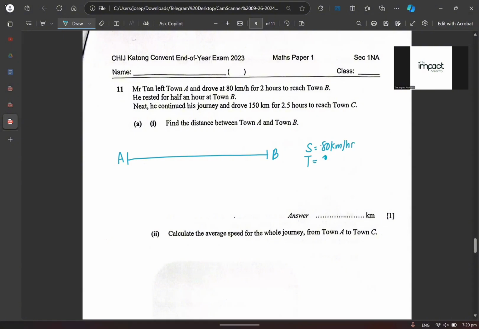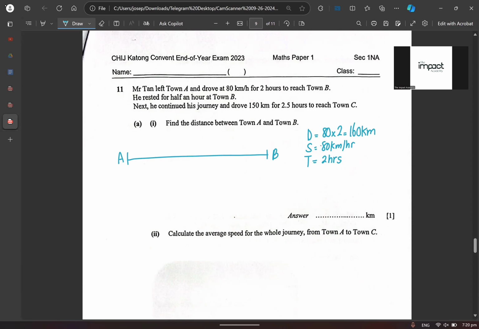My time is actually equals to 2 hours. Agree or disagree? My distance is actually equals to 80 times 2. Am I making sense or not making sense? 160 kilometers. Makes sense or don't make sense? Okay, so this is the DST that I need to have. All right. Okay, so that's the first part that I want to have.